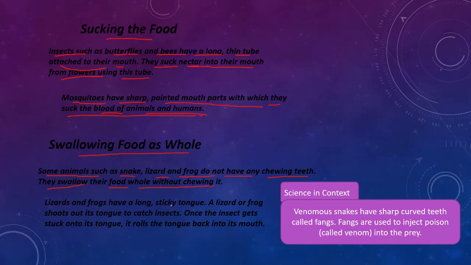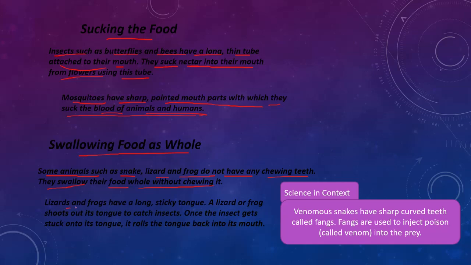But how can they eat? That is the question here. They swallow the whole food without chewing or biting anything.